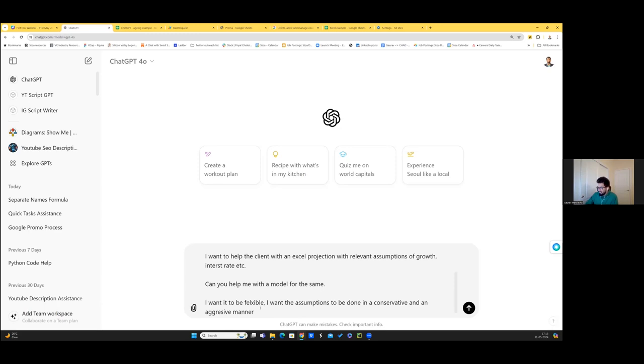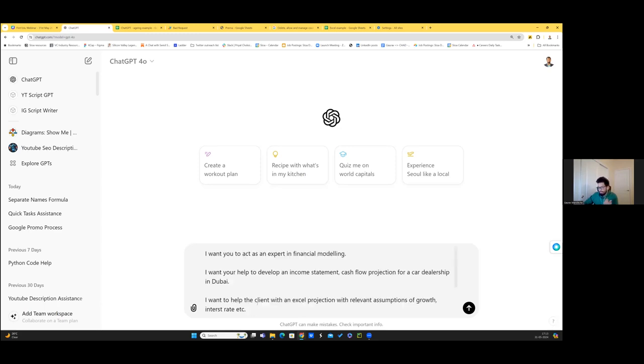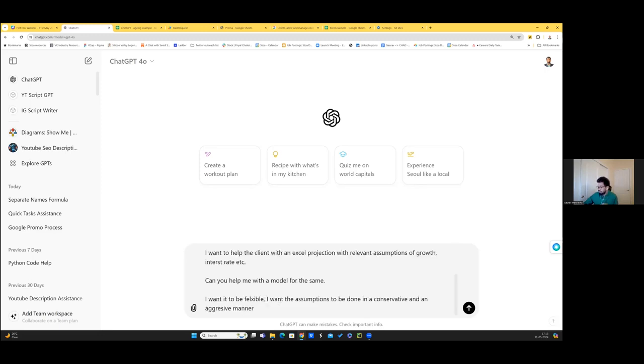Okay, so let me just type this example. Is it clear that you want AI to act as an expert in financial modeling? You want the help to develop an actual income statement and cash flow projection, and then you want two scenarios, one conservative and one aggressive. Can you build out the model? So I just press enter and wait for the magic to happen.